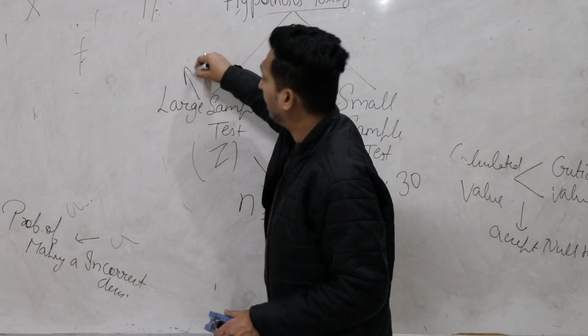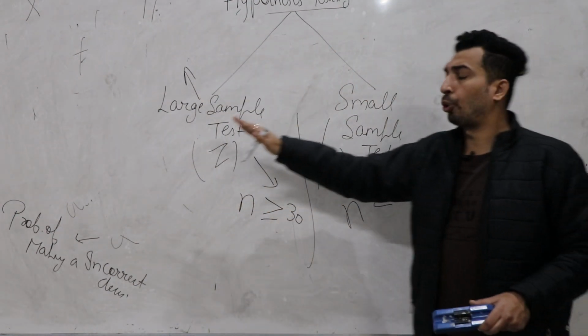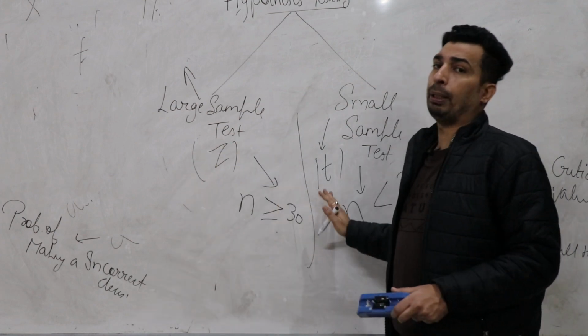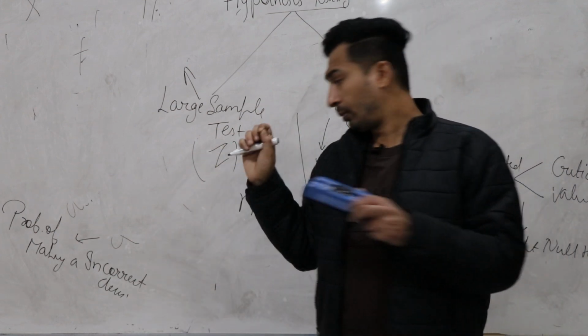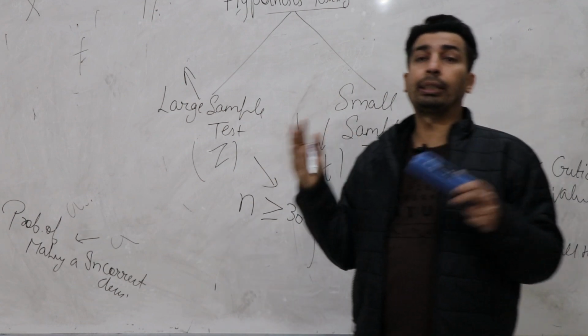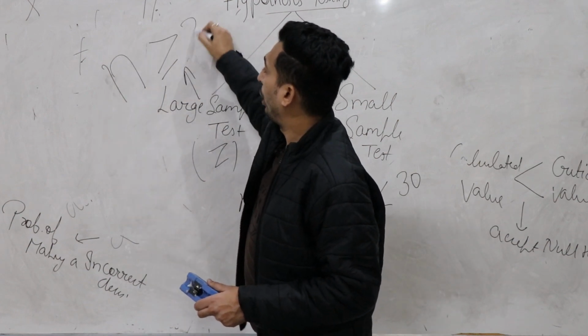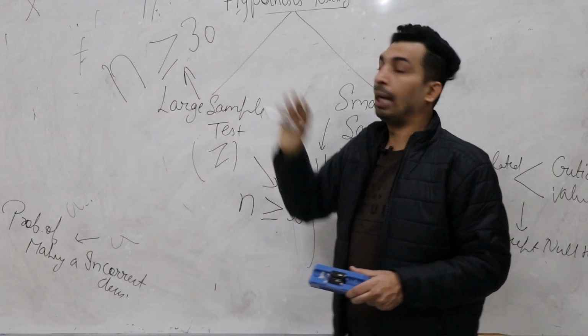Clear? There's a basic parameter by which you can decide whether you should go for large sample test or small sample test. Only identify the sample size, how much sample size is given in a statement. If sample size n is greater than or equal to 30, then apply large sample test.